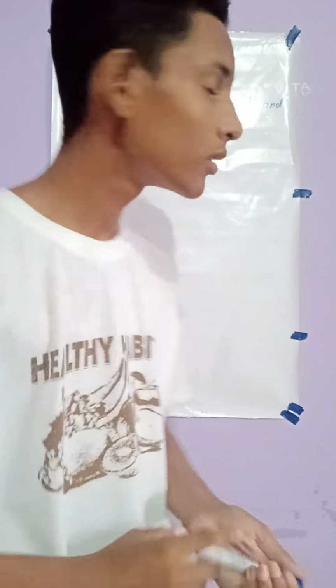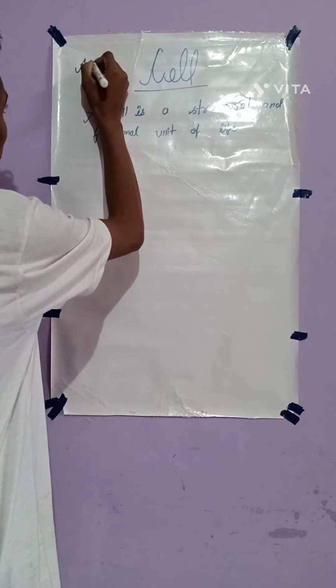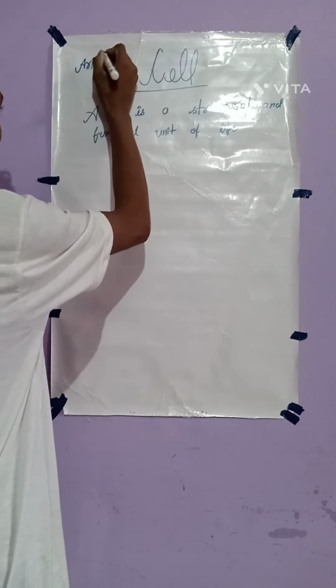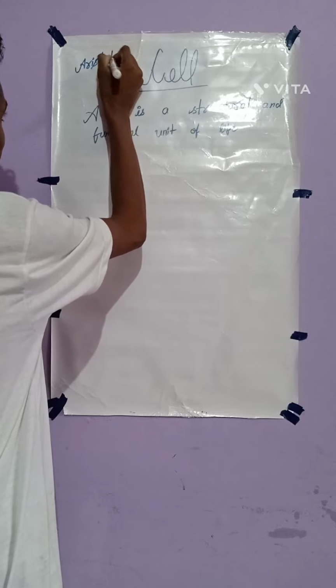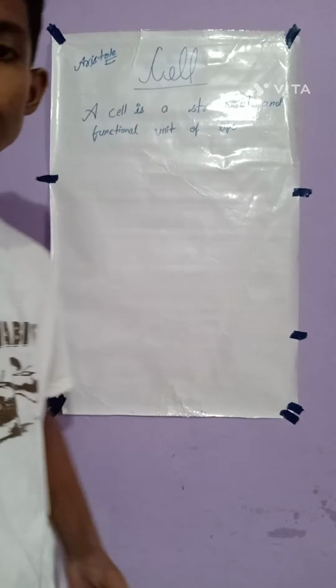So today we learn about cells and its types, like unicellular and multicellular, and some features of the cells like plasma membrane, nucleus, cytoplasm, etc. Firstly, we learn who is the father of biology. The father of biology is Aristotle.